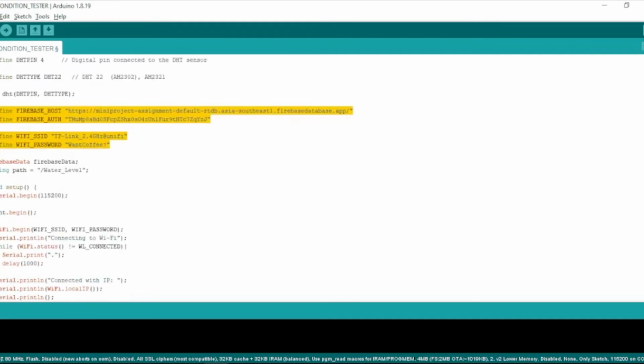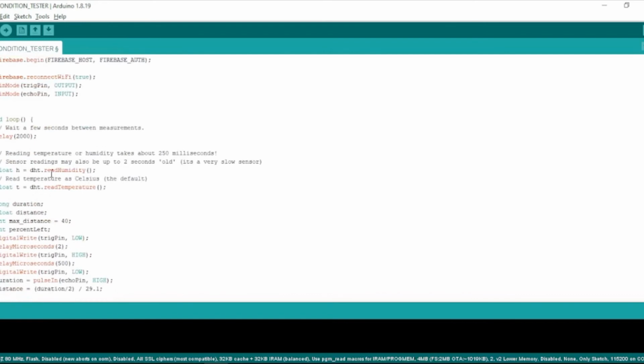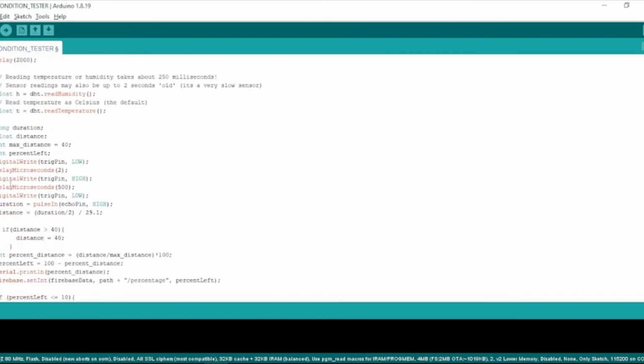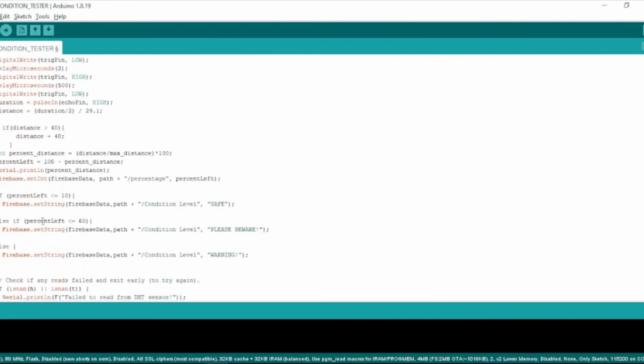As you can see, the path that we use is water level. Here is the water level calculation, where the value that we show in the database is in percent. If the value is below 10, it will display safe.